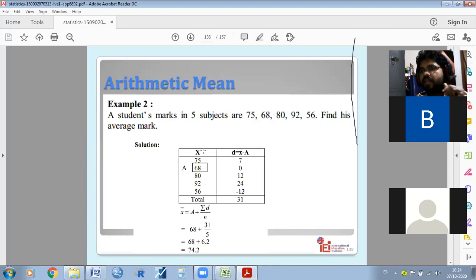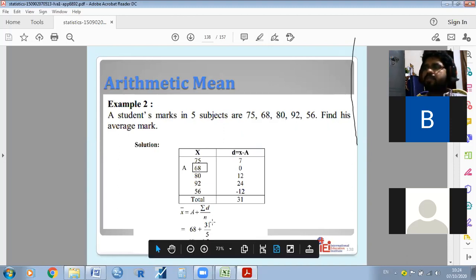So for example, X is nothing but marks: 75, 68, 80, 92, 56. As I told you, the earlier method is the sum of X by the number of observations. So if you calculate this total, the total will come, I think, around